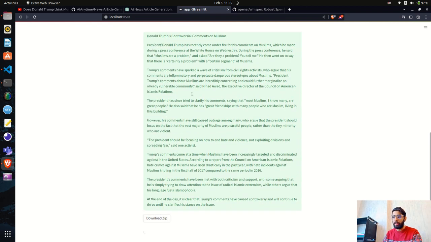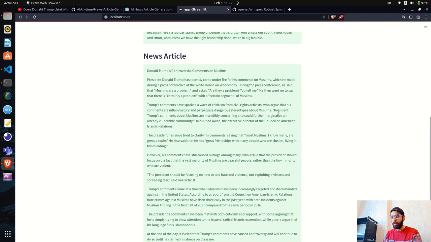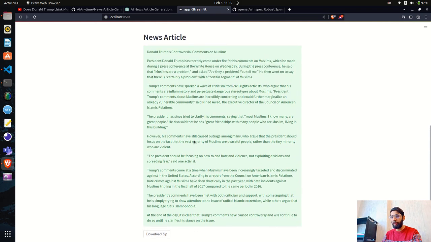We have this news article. You can also have an option there where the end user can write their own thoughts. They can mix their thoughts into this generated article, and then they can do paraphrasing, or they can create a powerful news article out of it. All these functions can be added into it.